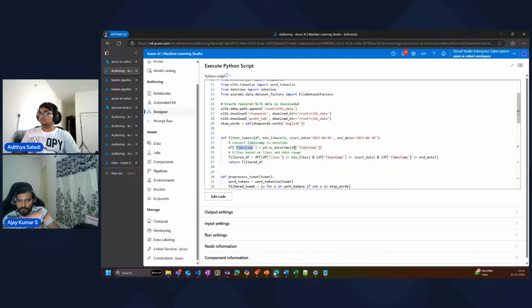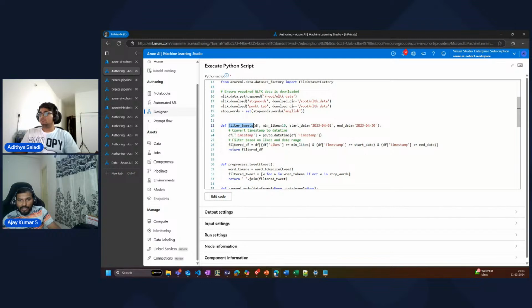And if you see the column name, timestamp is the column name. Using the timestamp, I'm going to filter. Using the data frame, this is a normal AND operation. I'm going to check my data frame's likes: if the likes are greater than the min likes, which is 10, and also the timestamp should be within this particular range, the start date and the end date I have provided here. If it falls within this range, filter out only that particular row, and then send it back. So I have this method created.